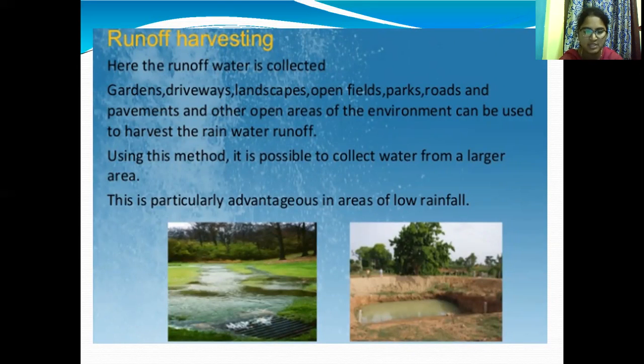So this is rooftop collection and surface water collection. The main principle of rainwater harvesting is to reduce the surface runoff. So we need proper planning of rainwater techniques, by careful observation of where and how the rainwater flows on the ground.